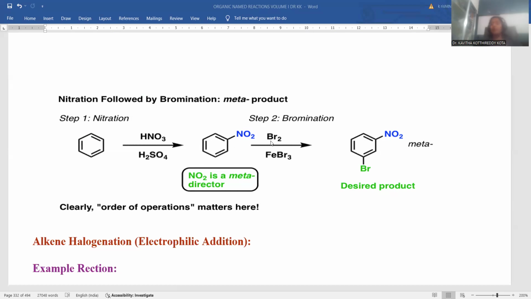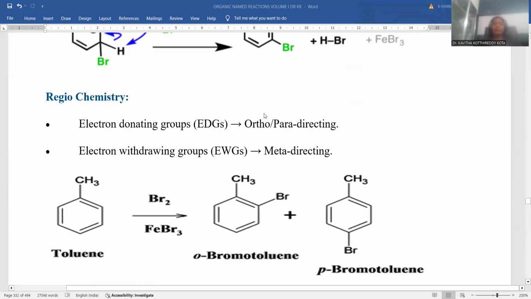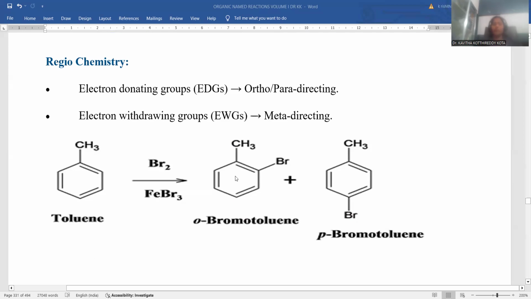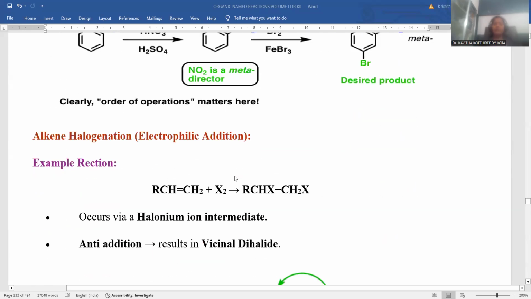Nitrobenzene is suitable to go for electrophilic substitution with bromine in the presence of ferric chloride. Meta bromonitrobenzene is the final product. This is the way the directing property works, and this is called regioselectivity. Donating nature will direct to the ortho para position, withdrawing nature will direct to the meta position for further substitution. This is regarding the directing property.